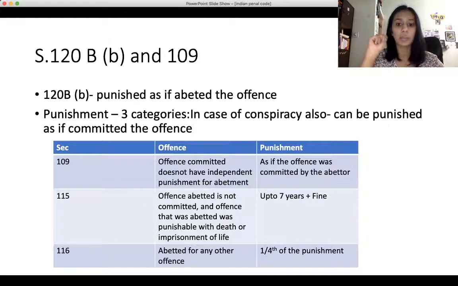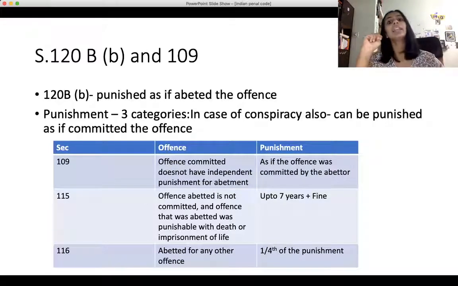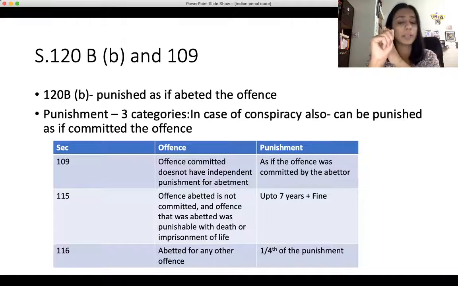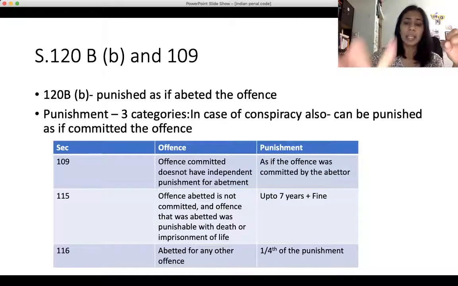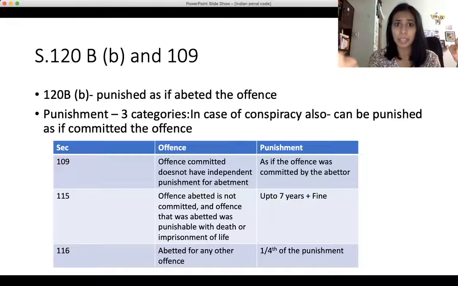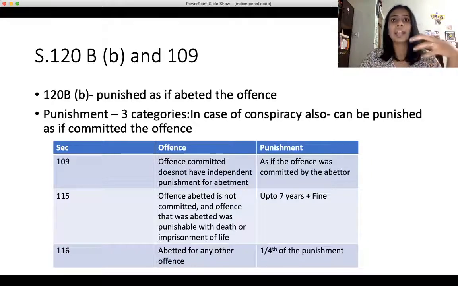The second category is where the offense abetted is not committed. I've abetted the offense, but maybe it was a failed attempt. In that case, what is the punishment? Within that, there are two categories. The first is where the offense abetted is punishable with death or imprisonment for life. In that case, even if the offense is not committed, for the fact that I have abetted the offense, I would have a punishment of up to 7 years and fine.